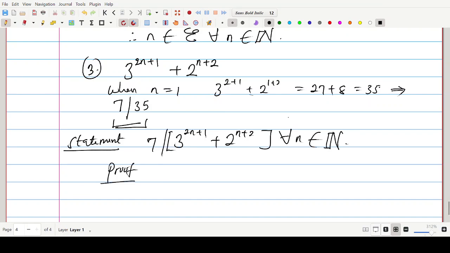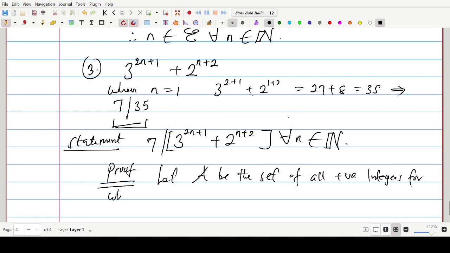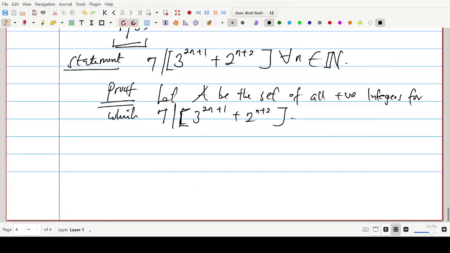Proof. Let A be the set of all positive integers for which 7 divides the expression 3 to the power 2n plus 1 plus 2 to the power n plus 2. We can say that.